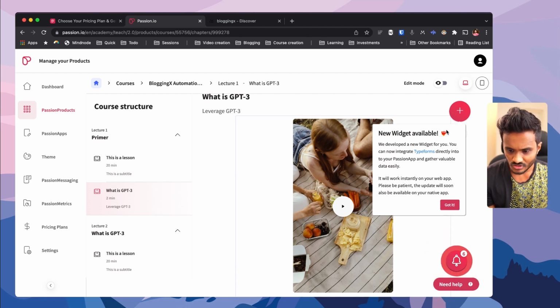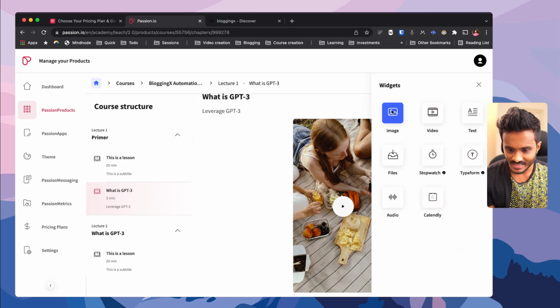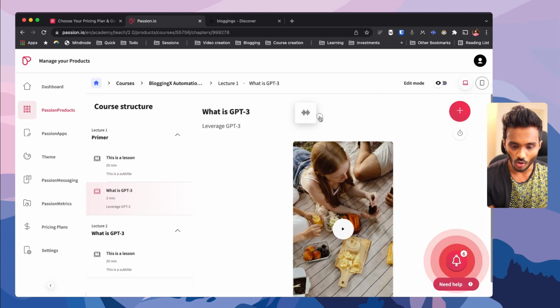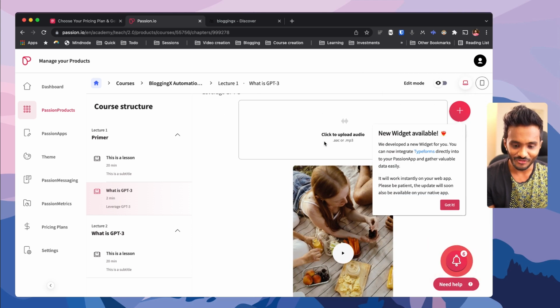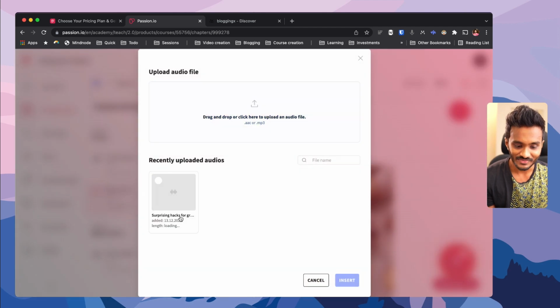All right. So here I can just click on plus and I have various widgets available here. They are adding more and more widgets. Apart from the conventional ones, you have stopwatch and Typeform integration, Calendly integrations, and also audio. In case you are interested in uploading your own audio files for a great mobile learning experience on the go for your students, then you can do that, right?